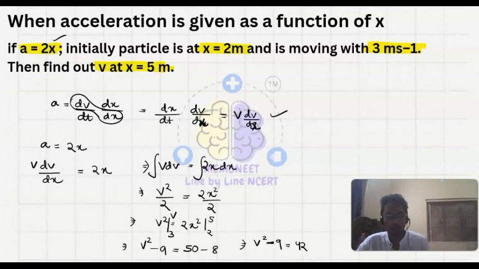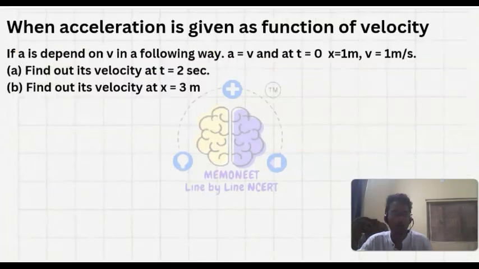So v square is equal to 33, so v is equal to root 33 meter per second. So this will be the answer. Wait, it is v square minus 9, so it will be plus of 42. Sorry, I made a mistake. It is 42 plus 9 is 51, and it is under root of 51.